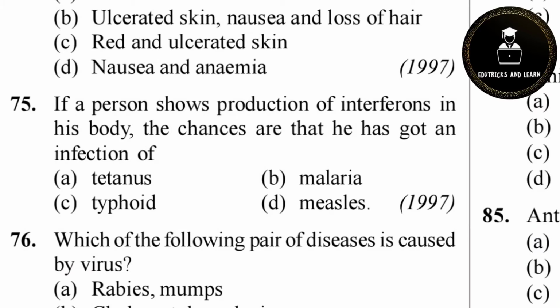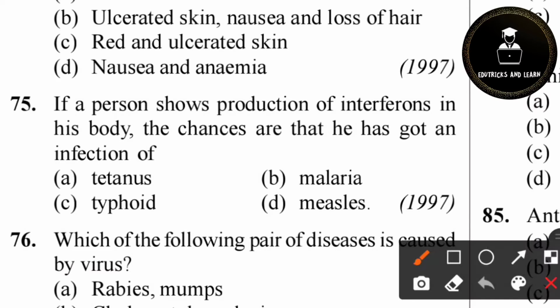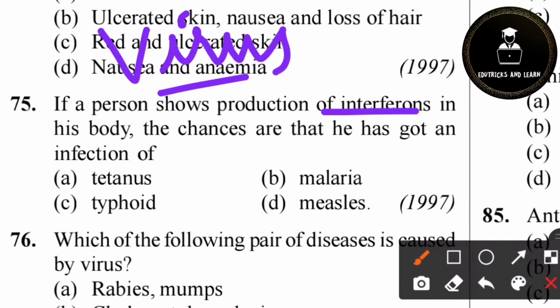75th question. If a person shows production of interferons in his body, the chances are that he got an infection of... So we know that production of interferons we'll see in virus diseases only. So which of the following is a virus disease? Option D, measles, is a virus disease.